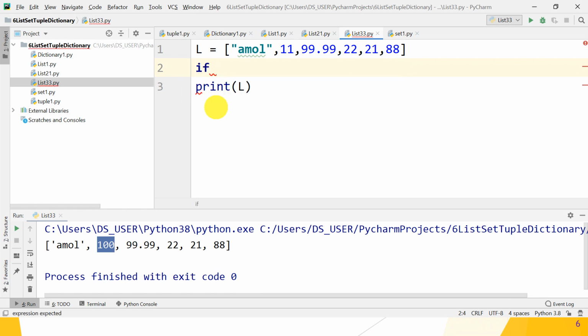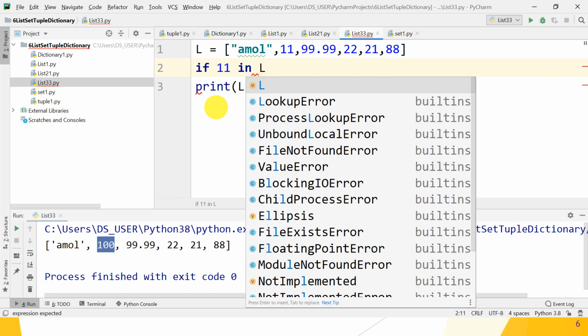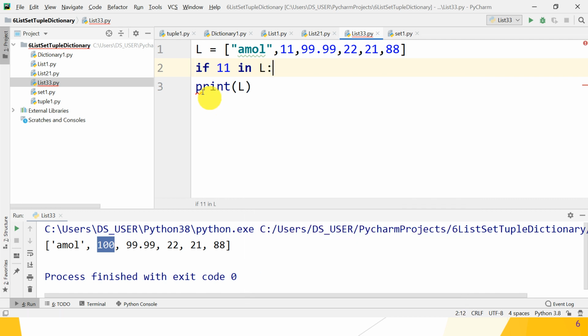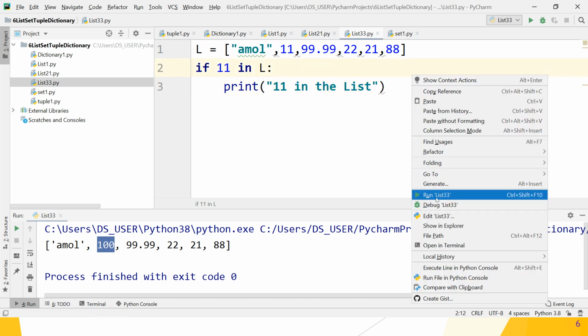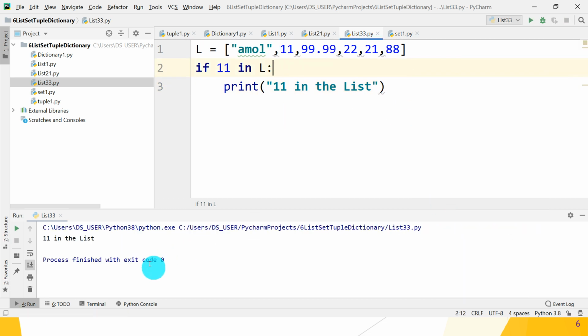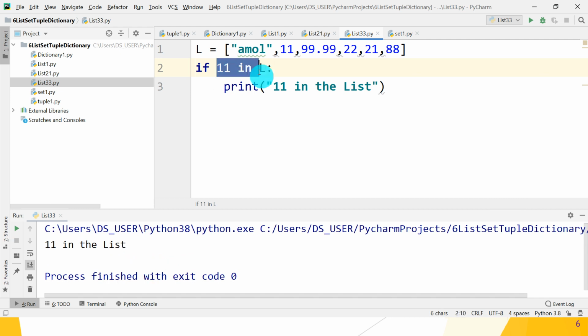Suppose 11 in L, if it is in, then print '11 in the list'. This is the message. So let's check whether it works or not. Yes, it works because it returns true, and if true, the body of if gets displayed.